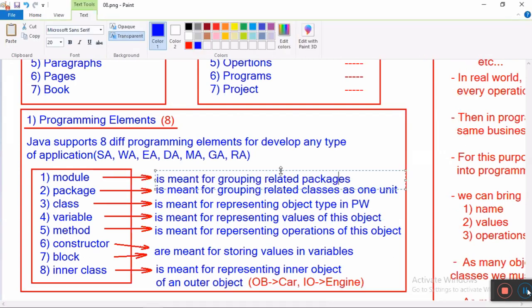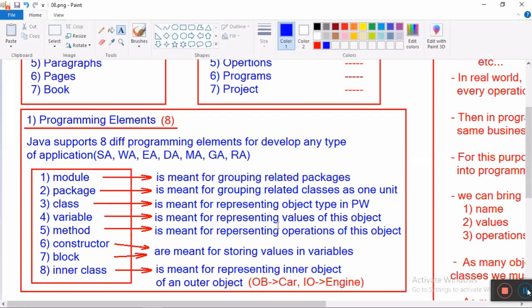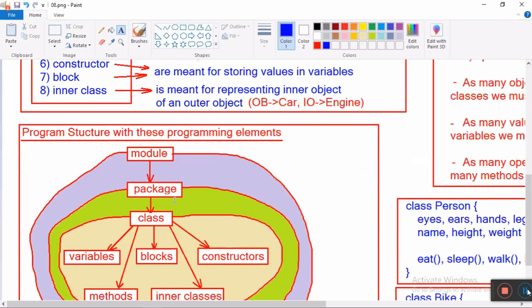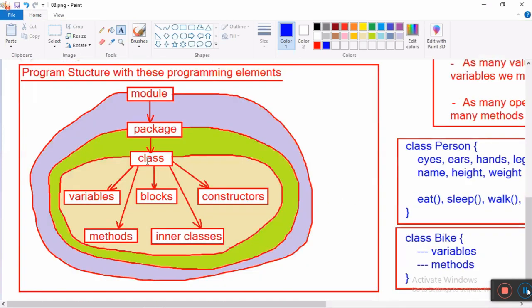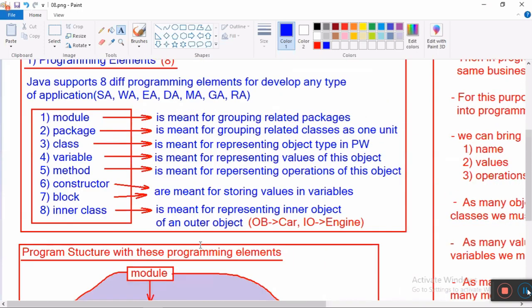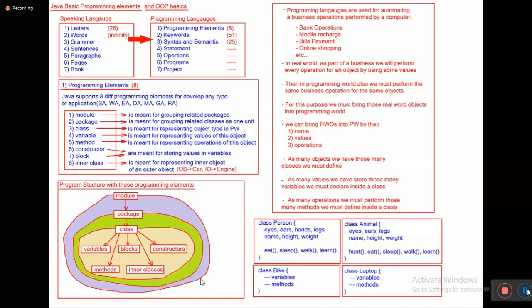Module is meant for grouping packages. That's what I told you here. Package is meant for grouping classes, and class is meant for grouping variables, methods, blocks, constructors, and inner classes. This is the pending discussion from yesterday's class, which I have completed.